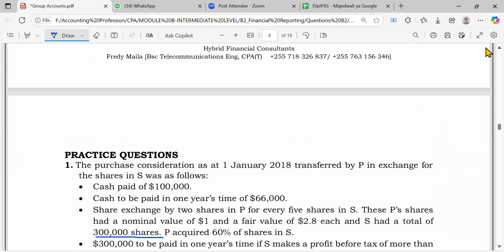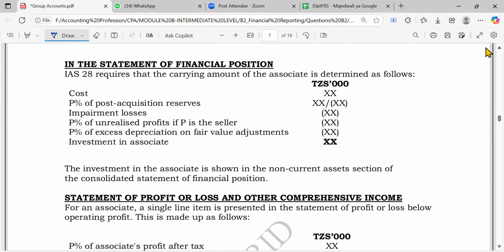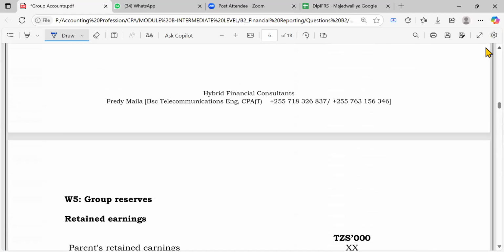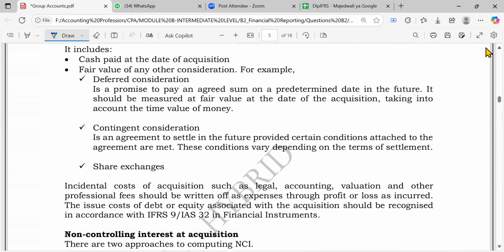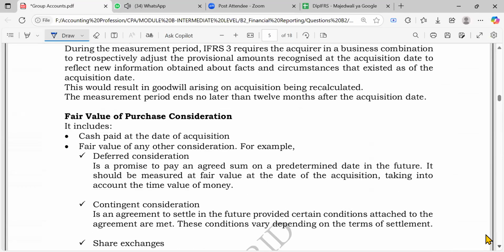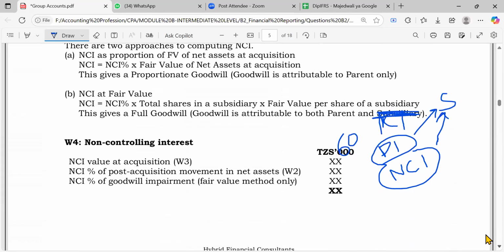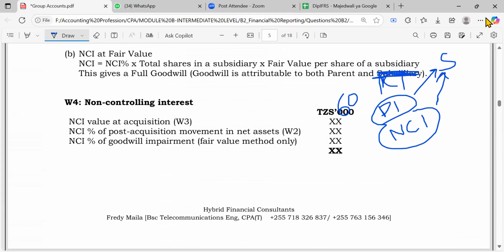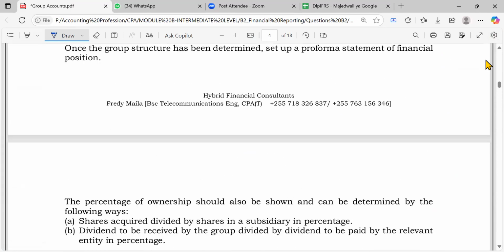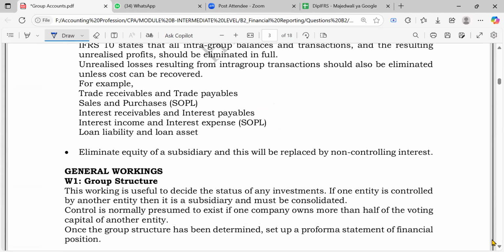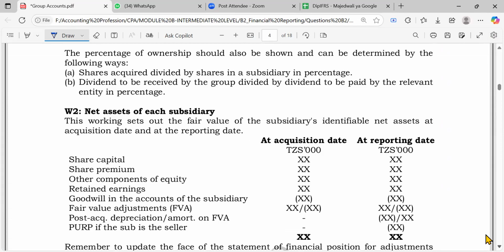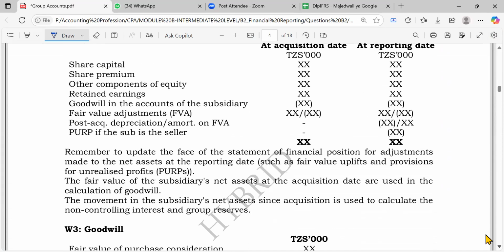I think now we can say that you have taken a great step. If you go back here, we have looked at how to get the purchase consideration, like you have just seen, and we saw the workings. Just a reminder, we saw that we have to know the group structure, and we explained how to get the group structure, working one, working two, and net assets of each subsidiary, and we are done with that.